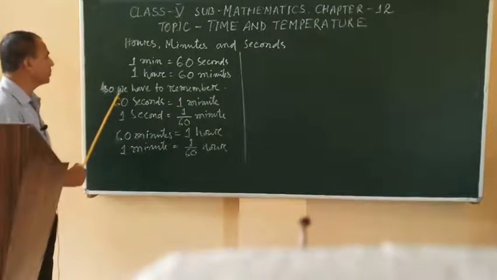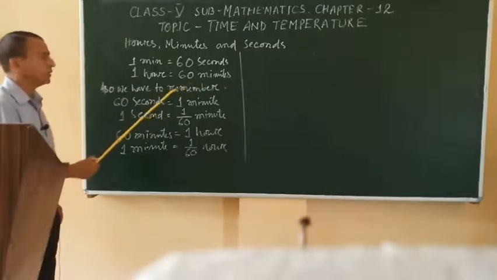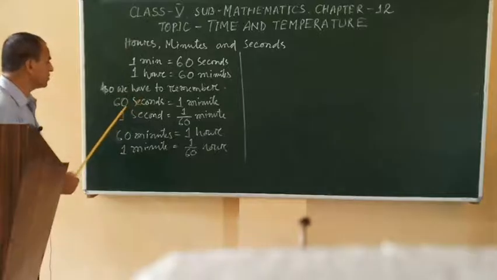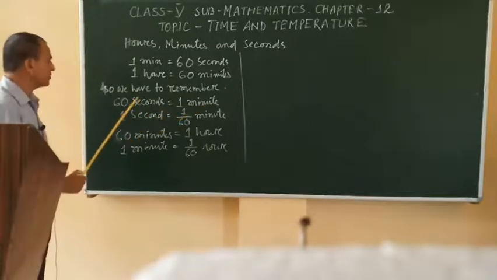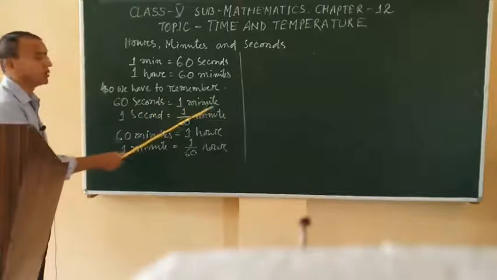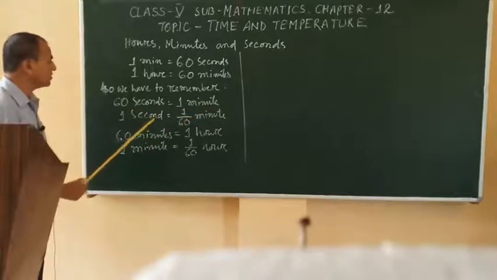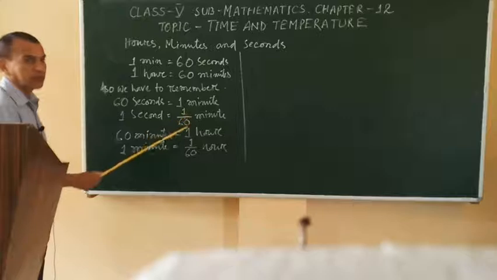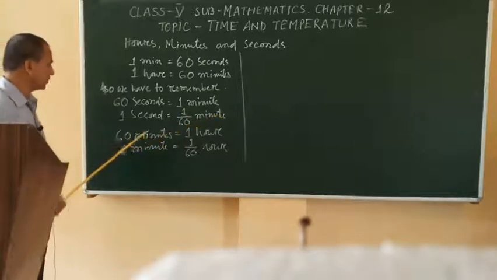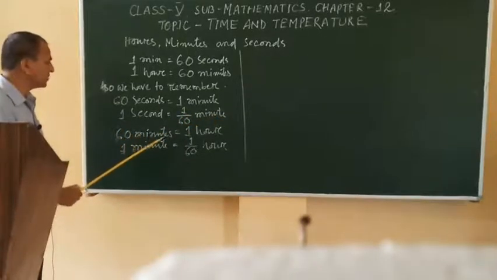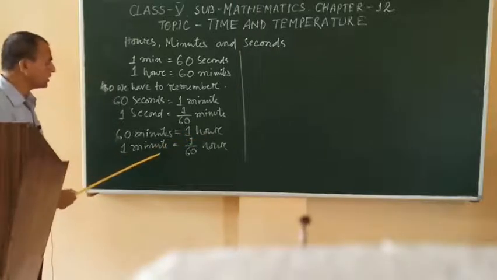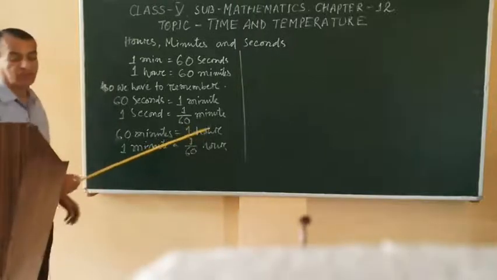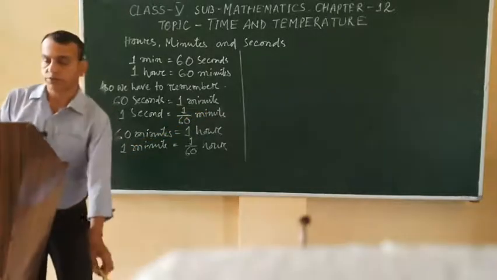We have to remember this also. 60 seconds equal 1 minute, 1 second equal 1 by 60 minutes. Same way, 60 minutes equal 1 hour and 1 minute equal 1 by 60 hours.